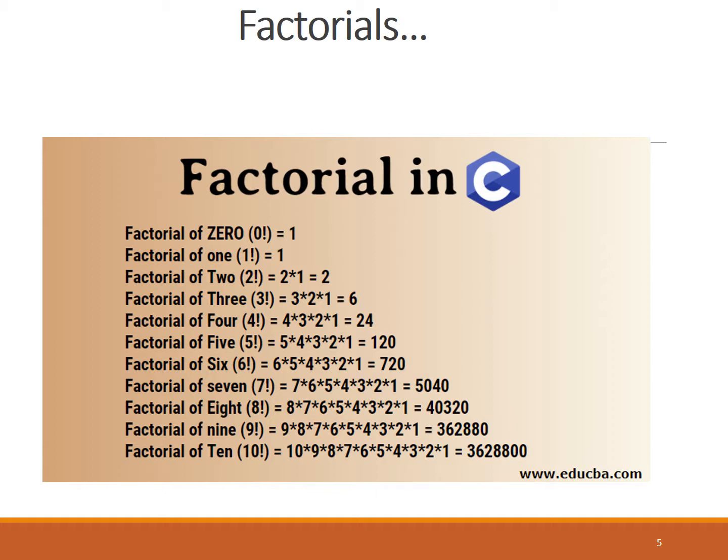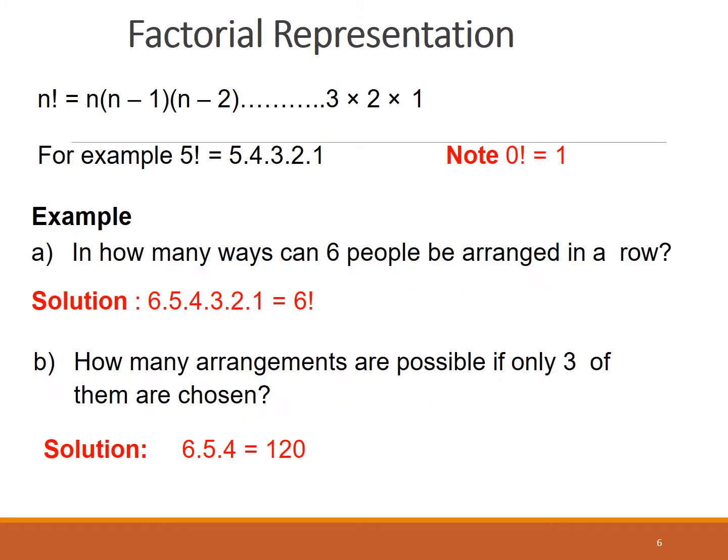And factorial 10 is 10 by 9 by 8 and so on, which comes to 3,628,800. So this is the mathematical formulation. I just explained this because we will be using this factorial definition over and over again in the coming slides. Okay, n factorial means n multiplied by n minus 1 multiplied by n minus 2, going up to 3, 2, 1. If n is 10, we can make it 10 multiplied by 9 multiplied by 8, etc.